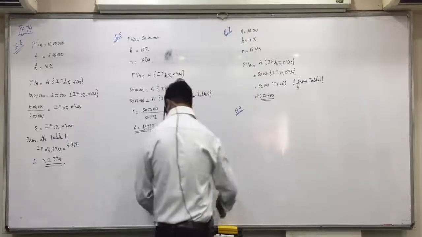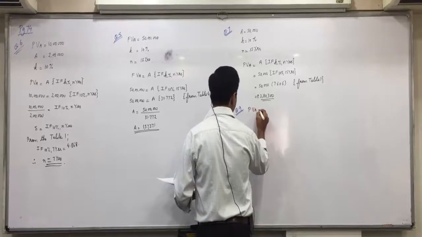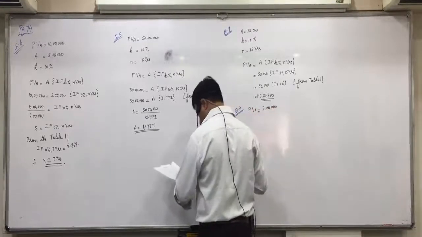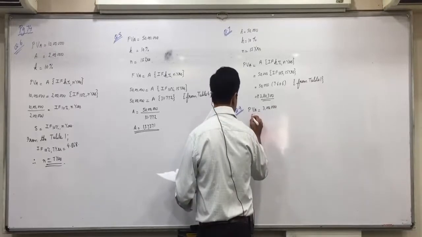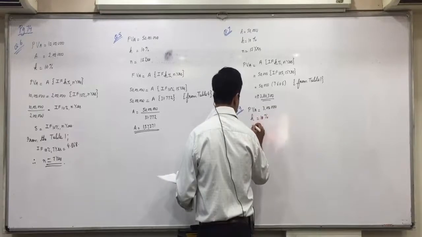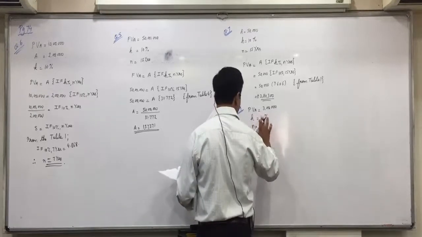So write down. Present value of annuity is 3 lakhs. K is 10%. N is 10 years.